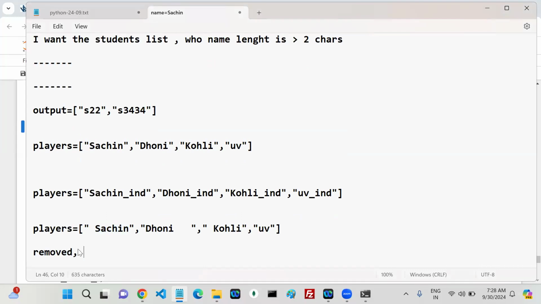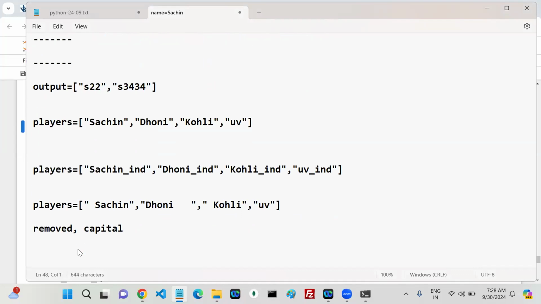At the same time, I want to make it capital. This time I want multiple statements, for example three statements. I want to perform one operation to remove the spaces.